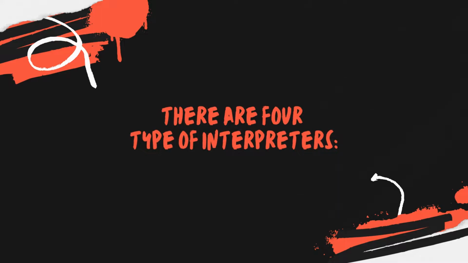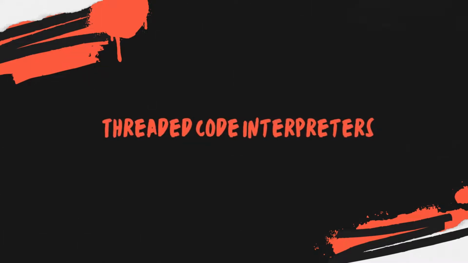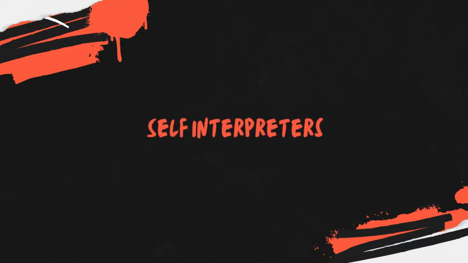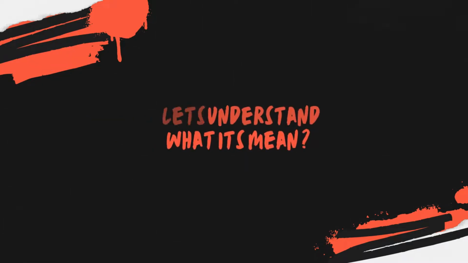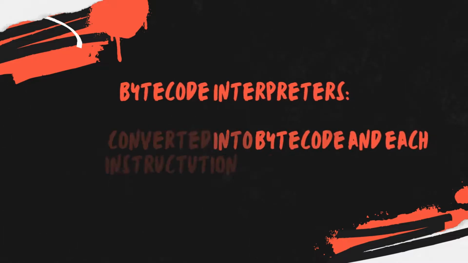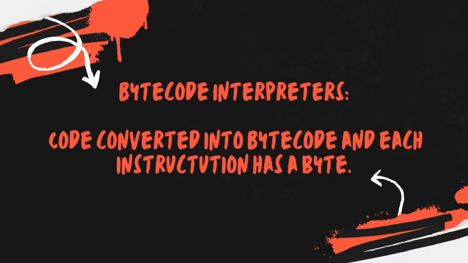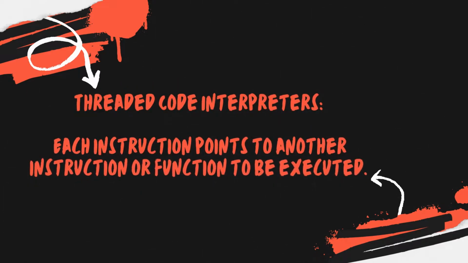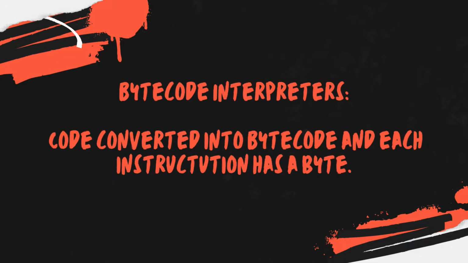There are 4 types of interpreters: bytecode interpreters, threaded code interpreters, abstract syntax tree interpreters, and self-interpreters. Let's understand what they mean. Bytecode interpreters are interpreters which convert the code into bytecode, and each instruction has a byte. A threaded code interpreter: each instruction points to another instruction or a function to be executed.